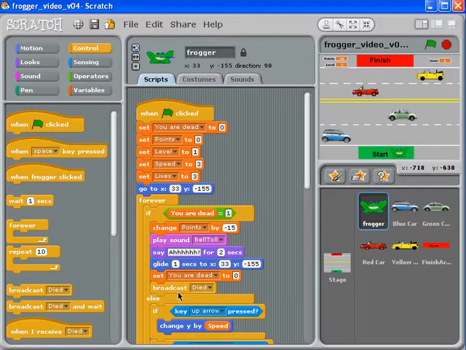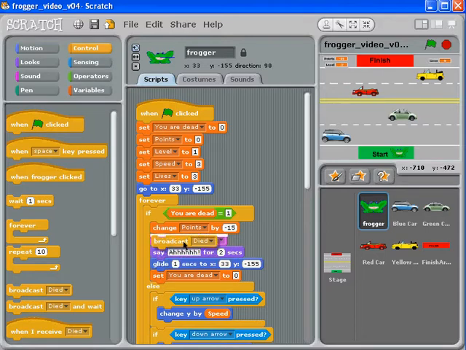Get rid of it. You'll see I moved it to the bottom by dragging everything else up, and then I was able to drag it off the screen. So anyhow, the title of this video is Stop the Cars, the Frogger Has Died. So far the cars have kept driving while the frog was in the process of dying and gliding. In the last video we discovered how to use something called broadcast. In this activity, we're going to take full advantage of that, because now our frog is telling everyone that it's dead.